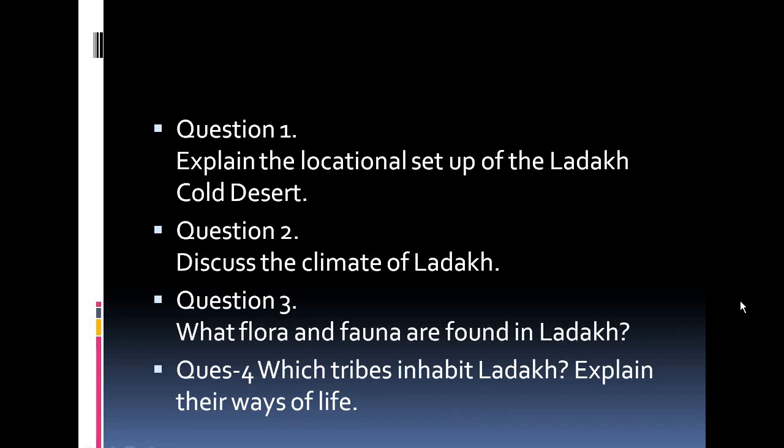Now these are the assignment questions that I have given you. This is the assignment that you have to do. These are 8 questions that you have to do as an assignment for this particular chapter. Question number 1. Explain the locational setup of the Ladakh cold desert. You have to tell where it is located and which other places surround it.